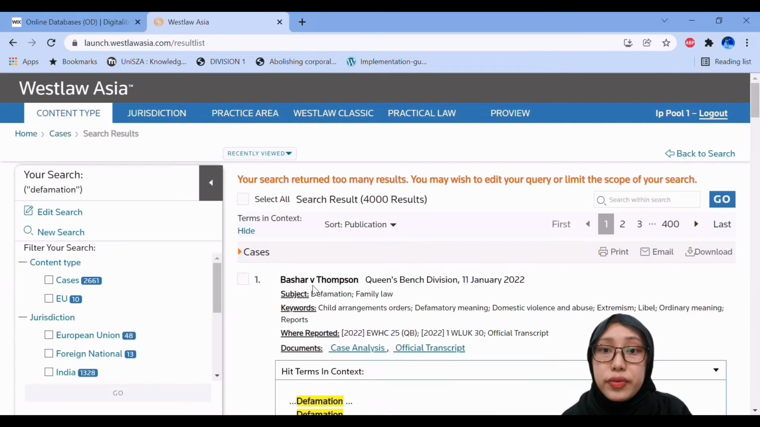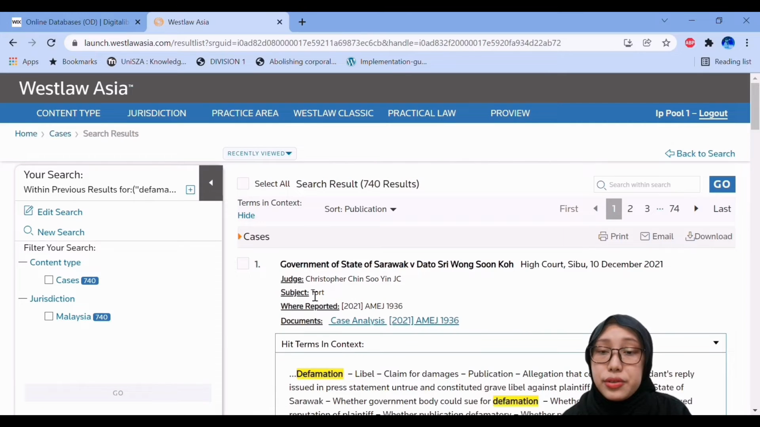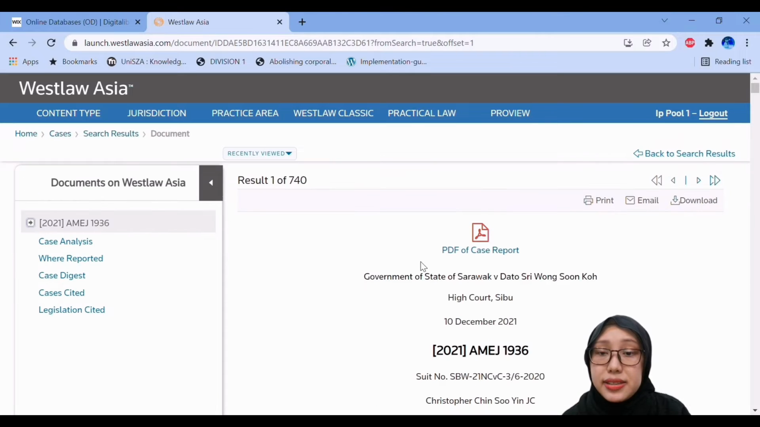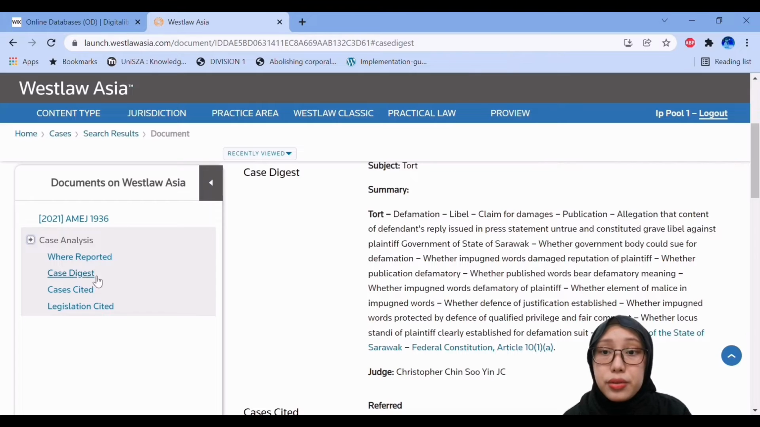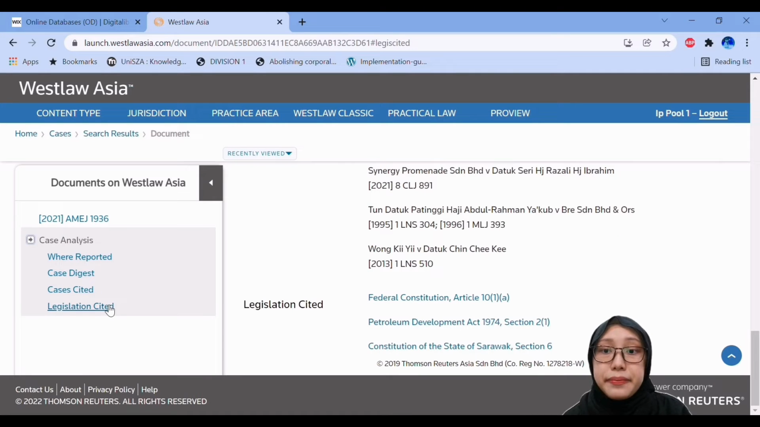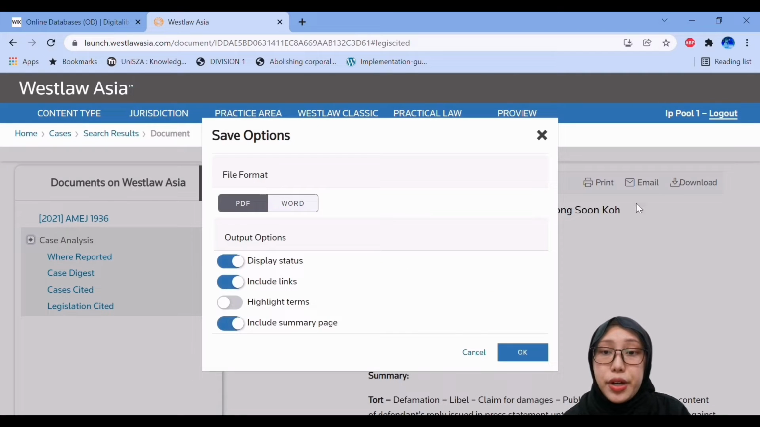This has returned over 4,000 results, but I can reduce this number by using the filters on the left side. You can filter it by choosing cases as the content type and Malaysia as the jurisdiction. This reduces results to 714. Then you can click on the document to view the case. You can see the case digest being displayed over here, and within this there are also links related to cases cited and legislation cited. And lastly, you can download the report by clicking this button, and you can choose either the format of